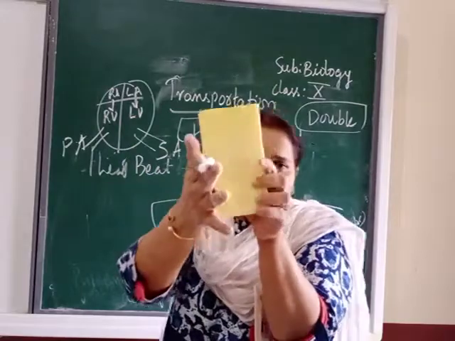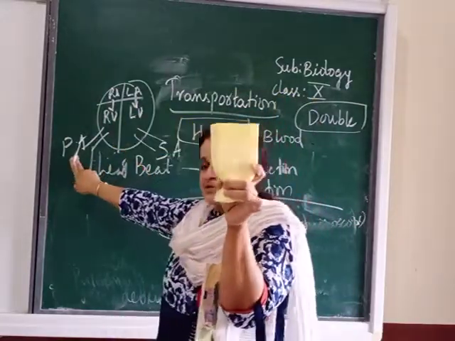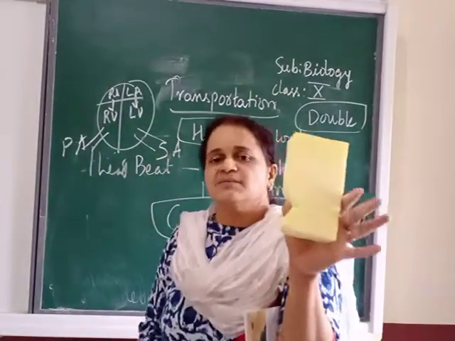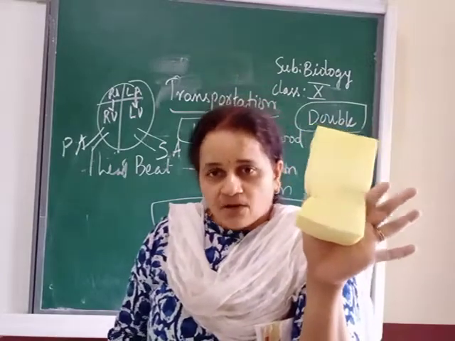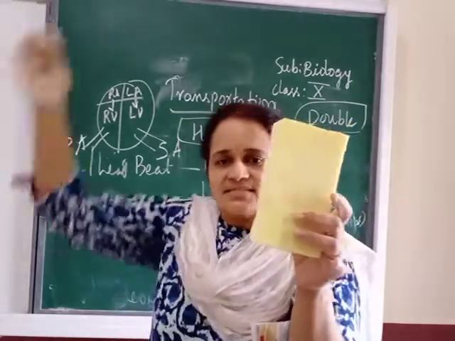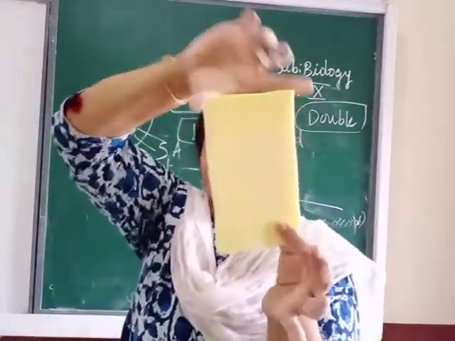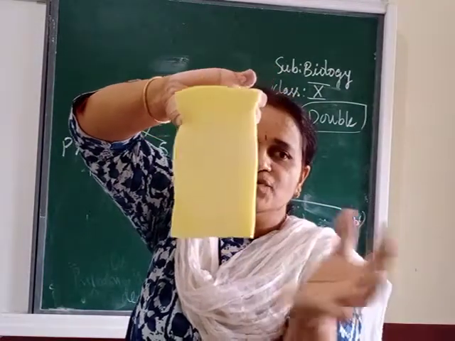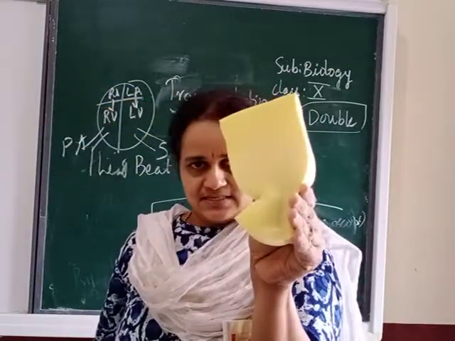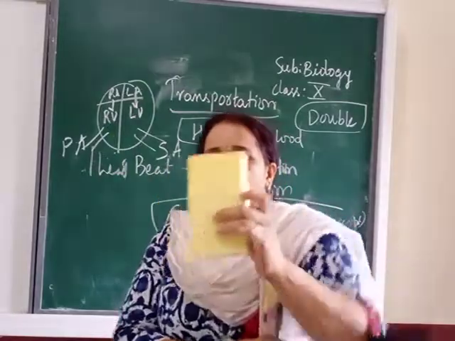After pumping of the right and left ventricle, from the right the blood will go into the pulmonary artery, and from the left it will go into the systemic artery. That means one cycle is over. Again it will start. After that who will contract? Atria. After that ventricles.